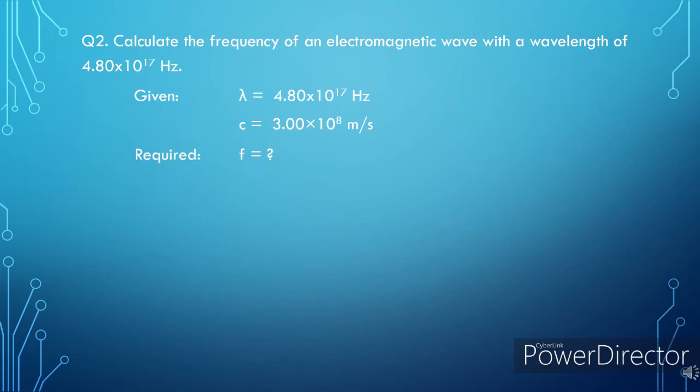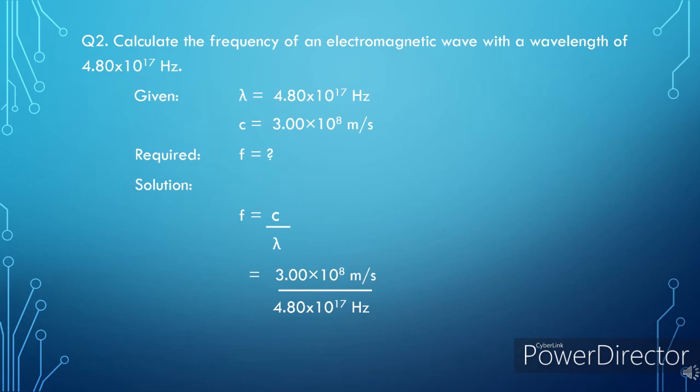For our solution, we are going to use the formula f equals speed of light divided by wavelength. We will substitute the value of c, which is 3 times 10 raised to 8 meters per second, divided by the value for wavelength, that is 4.80 times 10 raised to 17. If we divide these values, the value for f, which is our answer, will be 6.25 times 10 raised to negative 10.